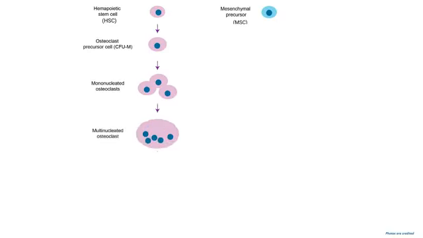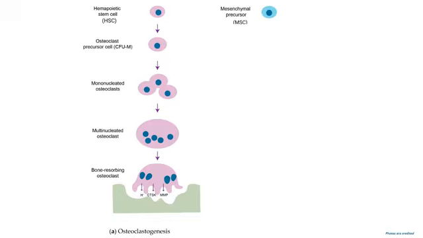Before going to the actual discussion of osteoporosis, we have to know about the cells related with osteoporosis. First, come to the discussion of osteoclast and its origin. Let us see the hematopoietic stem cell going to form the osteoclastic precursor cell, going to form mononucleated osteoclast, then multinucleated osteoclast, and finally bone resorbing osteoclast.